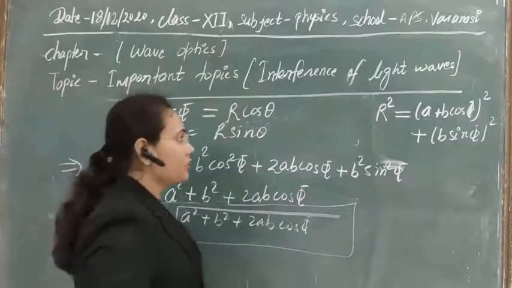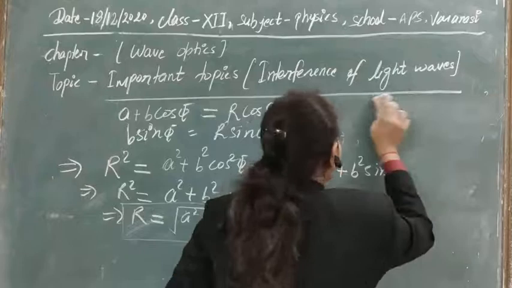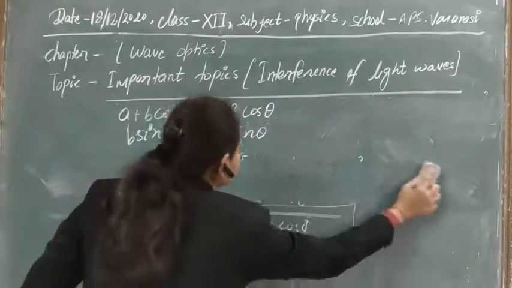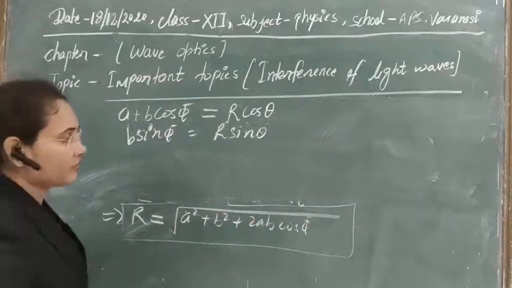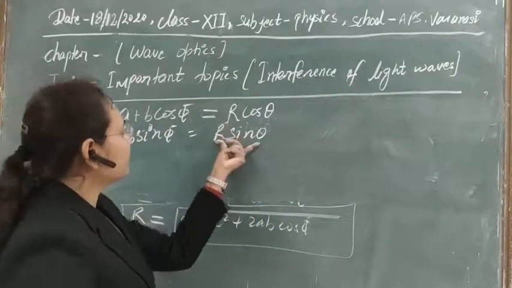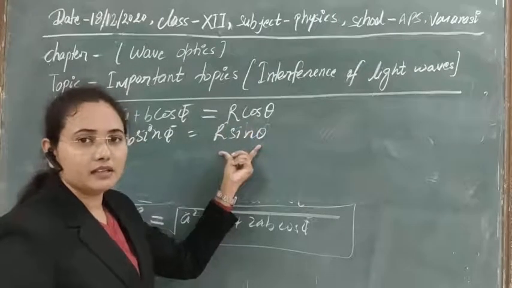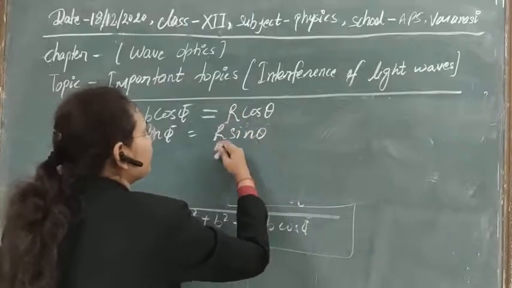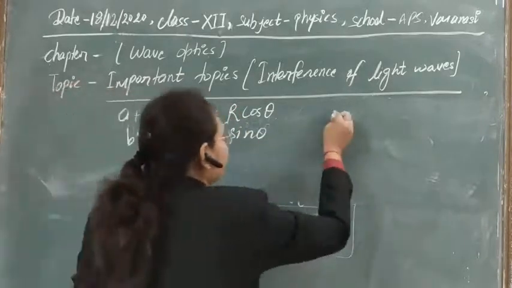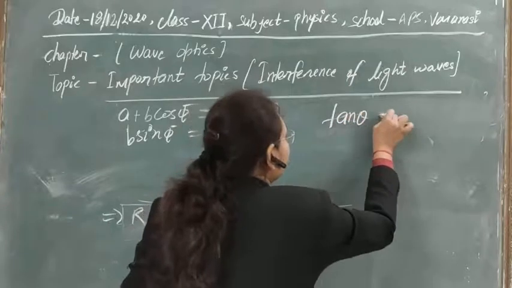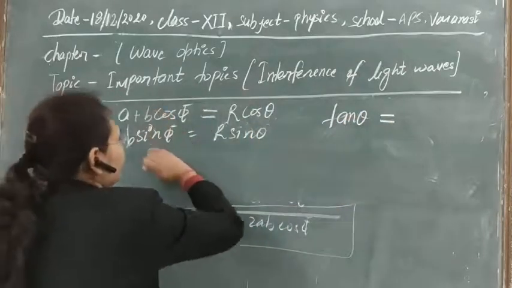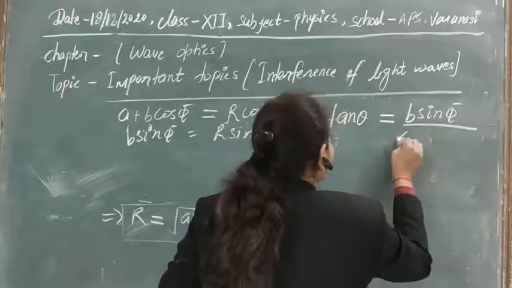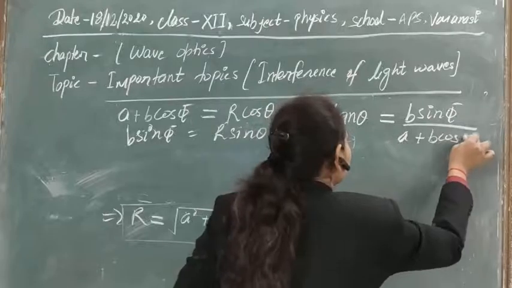And again we can also get its phase. The phase can be calculated easily by taking the ratio of these two equations. Divide this second equation by this first equation on both sides. If you divide r sin theta by r cos theta, then r cancels out, and we get tan theta, and this divided by this: b sin phi divided by a plus b cos phi.